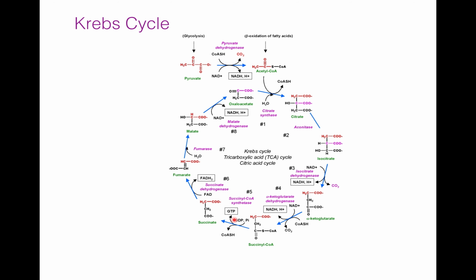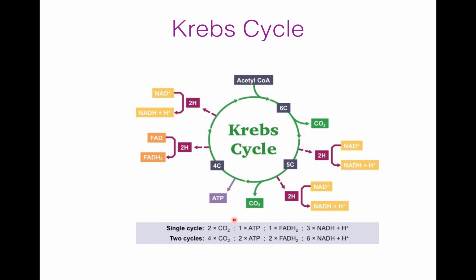here in step 5. So we got 2 carbon dioxide, 1 ATP, 1 FADH2 and 3 NADH plus H plus. So total 4 CO2, 2 ATP, 2 FADH2 and 6 NADH plus H plus, because there are 2 cycles.